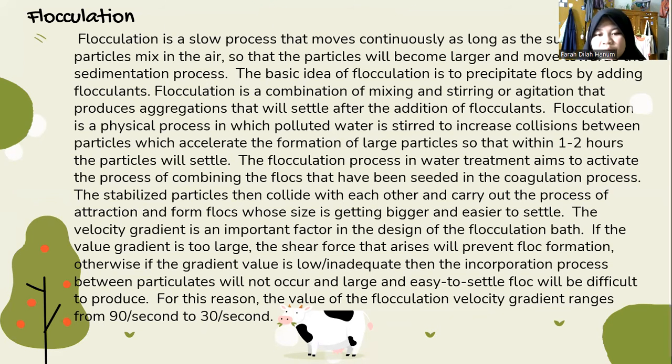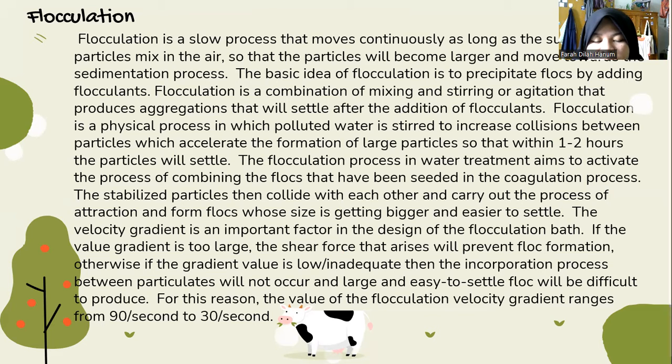The flocculation process in water treatment aims to activate the process of combining the flocs that have been seeded in the coagulation process. The destabilized particles collide with each other and carry out a process of attraction and form flocs whose size is getting bigger and easier to settle.